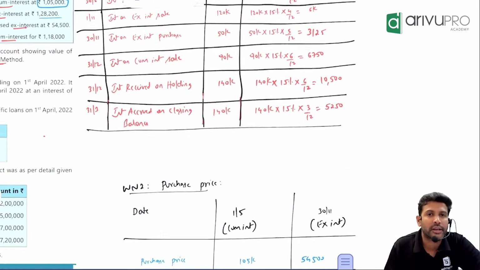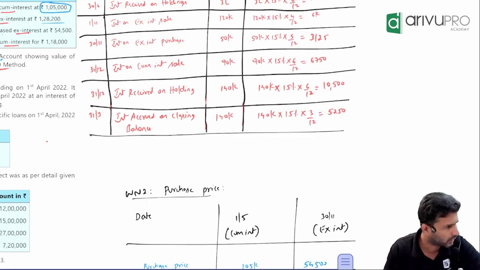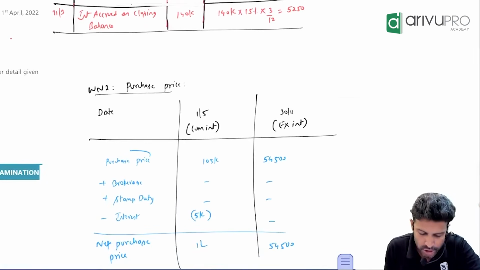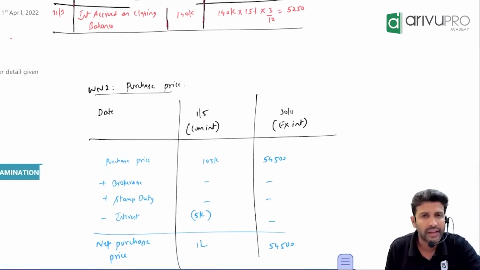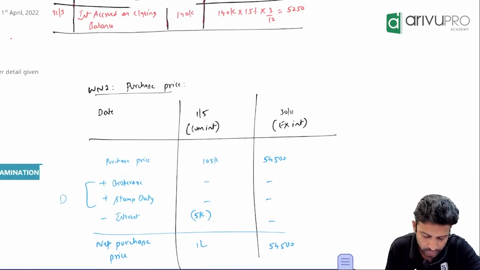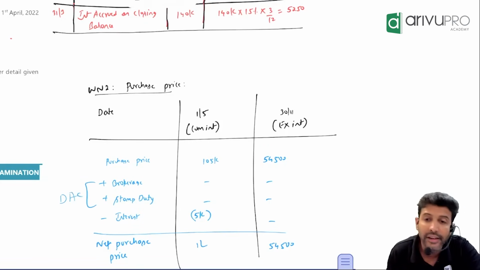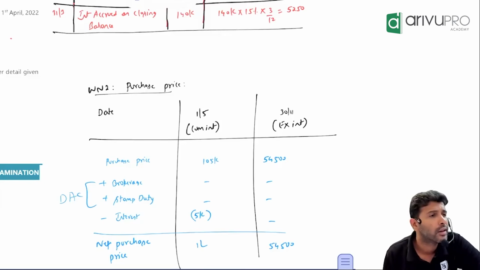Okay. Sir, before this concept, I had told you, if there is any DAC, what do you do? Sometimes they will give, sometimes they will not give. But I have made a format and built that format in everywhere. First, you will take the purchase price. Then if there is any brokerage or stamp duty, add. What is this? DAC. Some problems may give it. If they give, we need to bring it in. Okay, sir. Then interest you need to minus. Why?